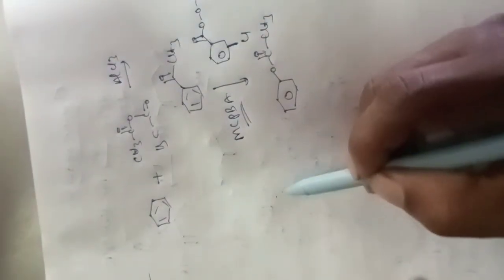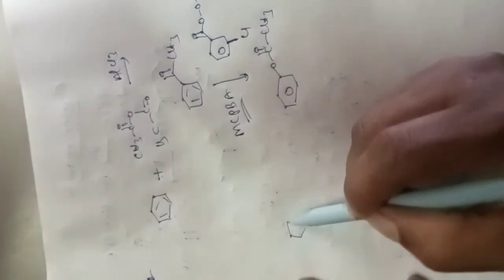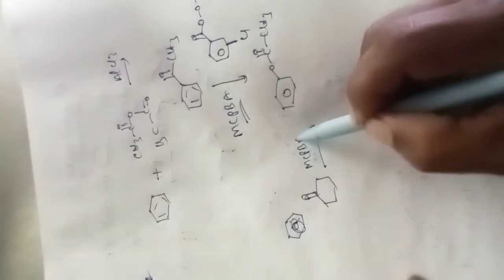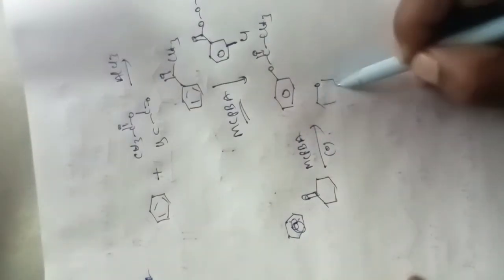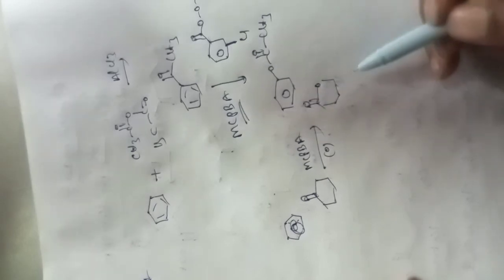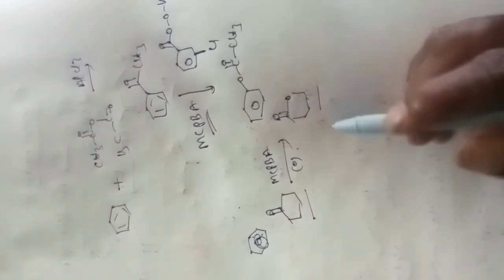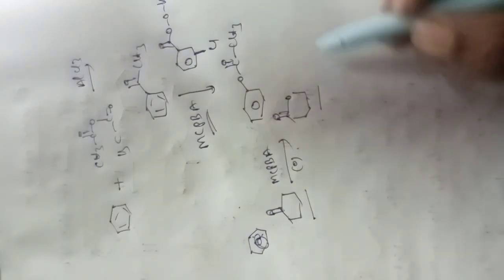So for example, cyclohexanone reacting with MCPBA, on oxidation it can form an ester and the ring size is increased. So now the 6-membered ring is converted into a 7-membered ring. So like that, esters can be a possibility.